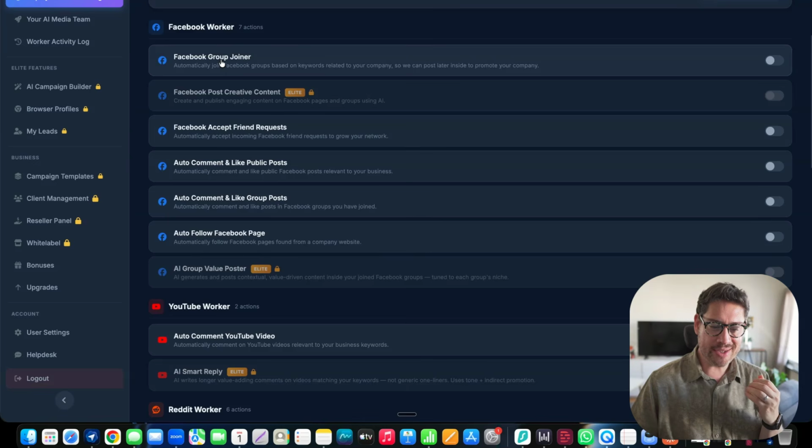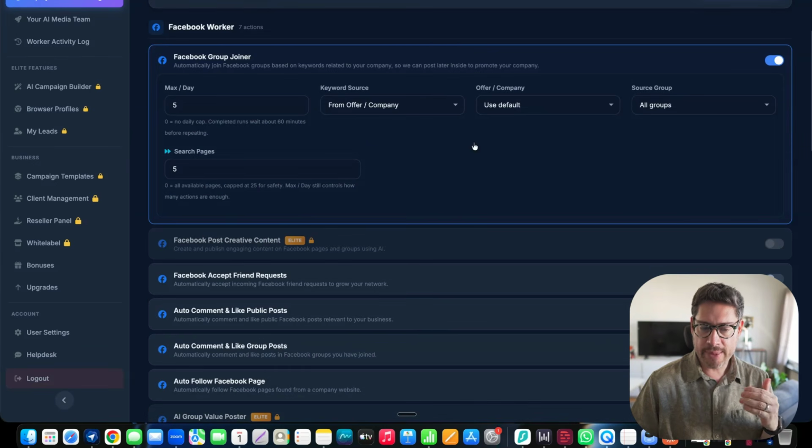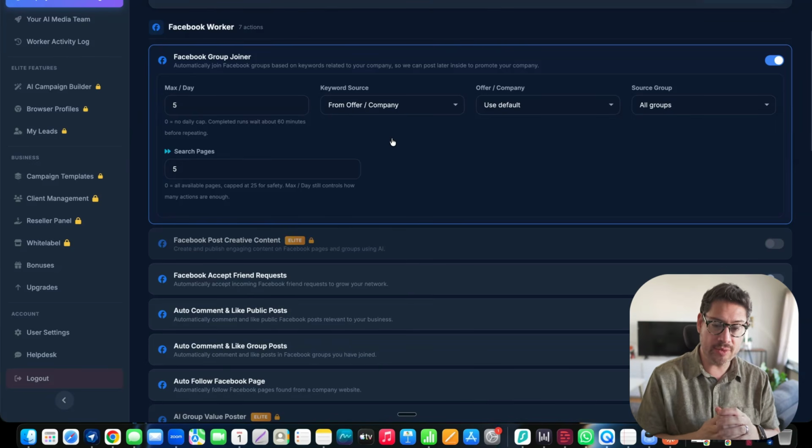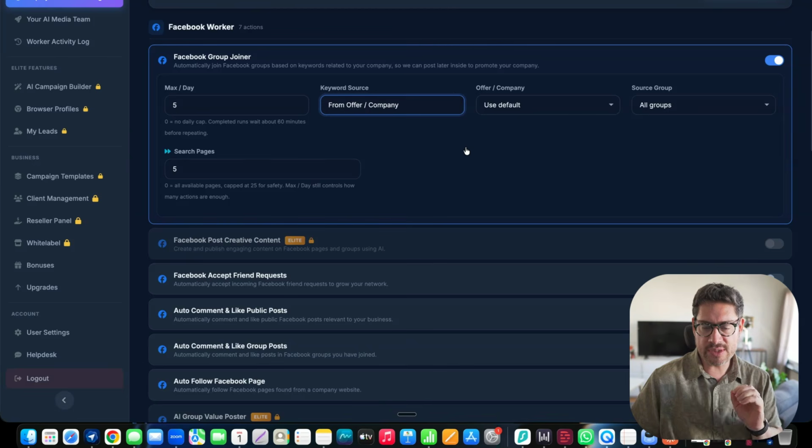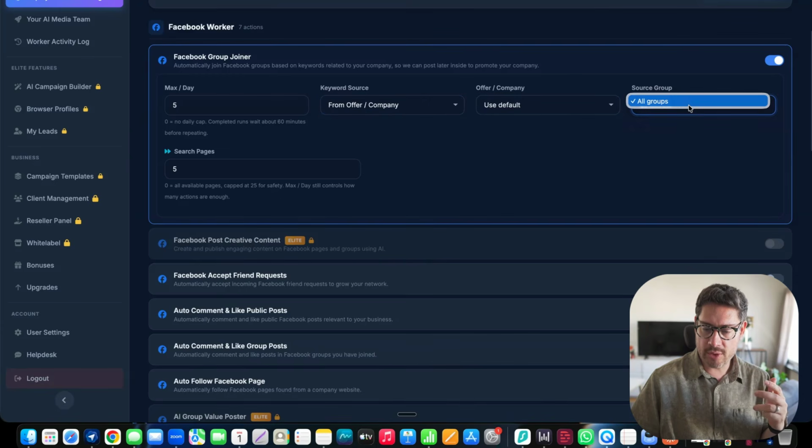So as you can see here, it has the Facebook group joiner. You just have to toggle this on. Then inside each of these sections, you just configure this. You do it once and then you just let it run. So basically max 5 per day. You can add more, of course. We have a keyword store, so if there's something specific that you want to look for according to your niche, you can use this. We have the offer. You can use the default, or you can select a specific one. The source groups, search pages, stuff like that.